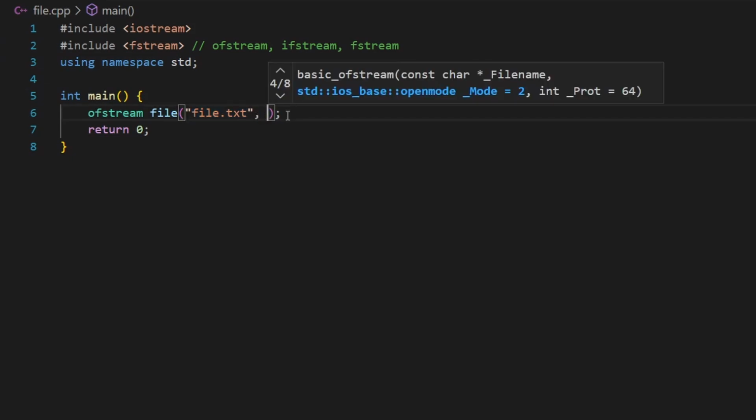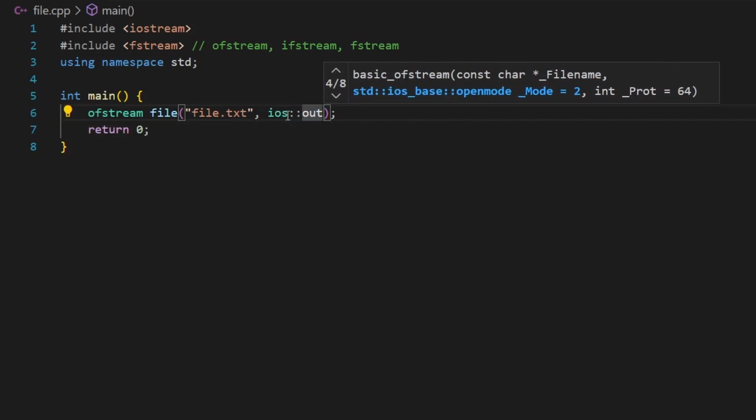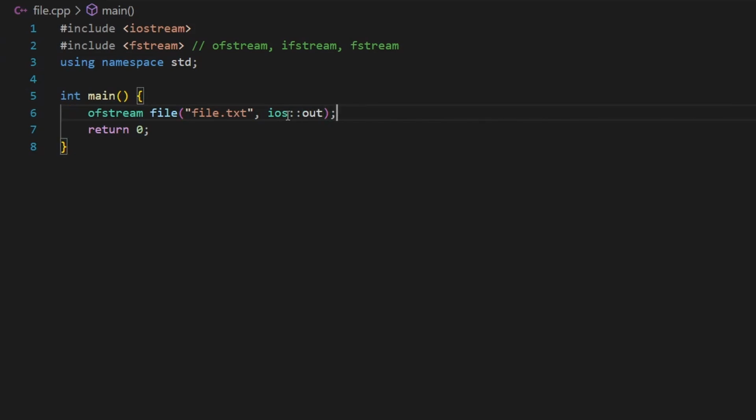Now after it, we need to use the modes, or I need to specify a flag for my Ofstream object. Now I told you about ios::app and ios::out. Let's start with ios::out, like this. This one is used to add data to a text file. Also, ios::app is also used to add data to a text file, but there is a slight difference between those two. We will see them later on.